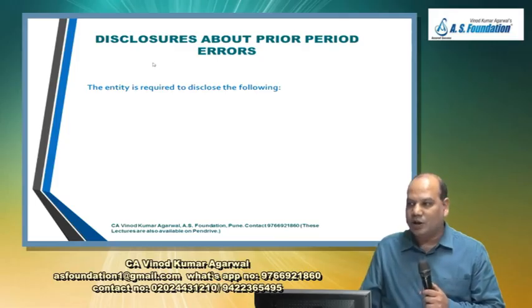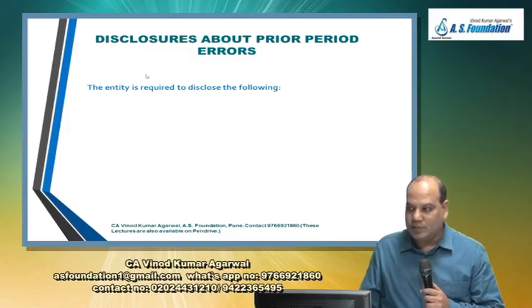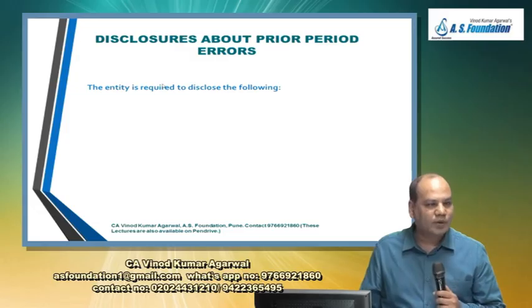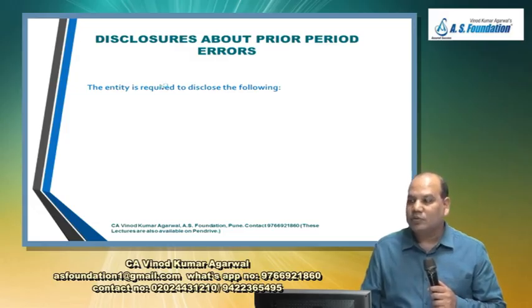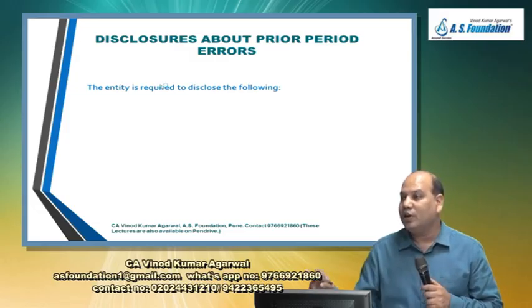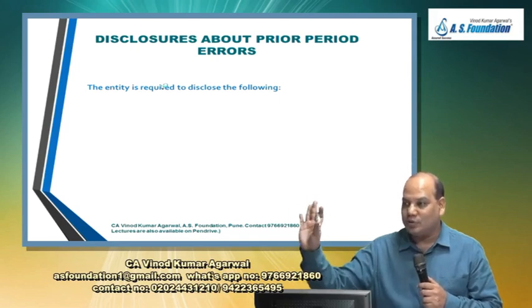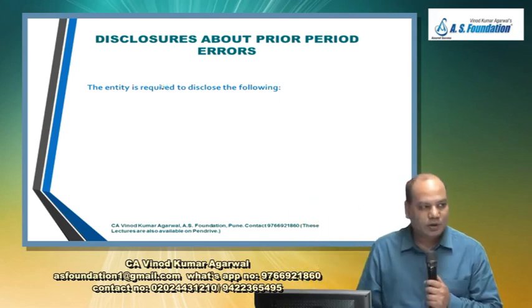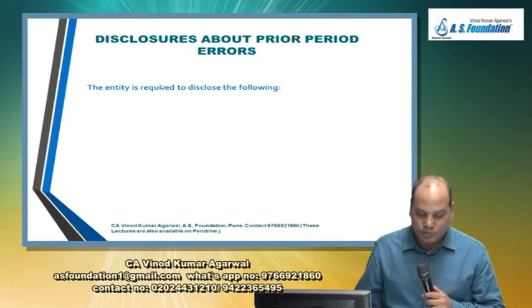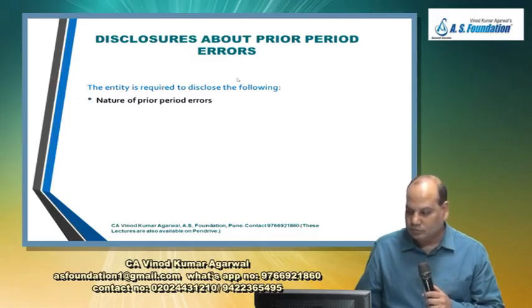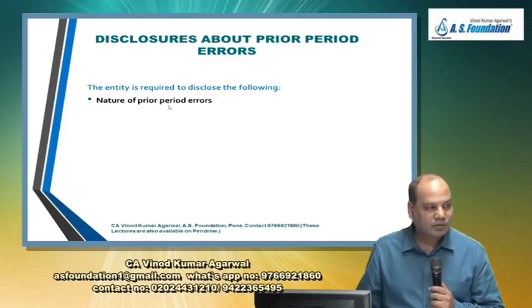And as we have seen in IAS 1, in case of retrospective restatement, one more SOFP will be presented at the beginning of the earliest period presented. So 3 SOFP will be given. What about the disclosure? With respect to prior period errors, you have to disclose the nature of the prior period error.